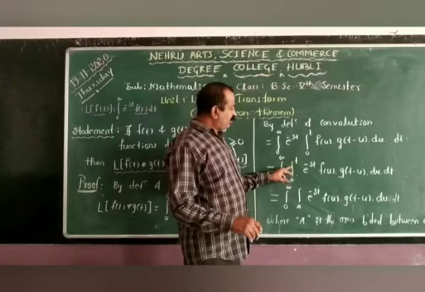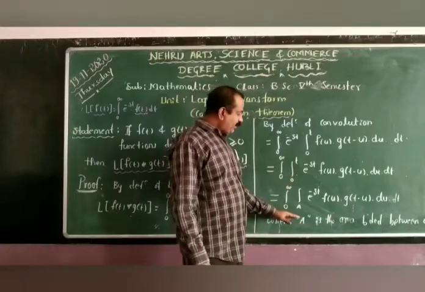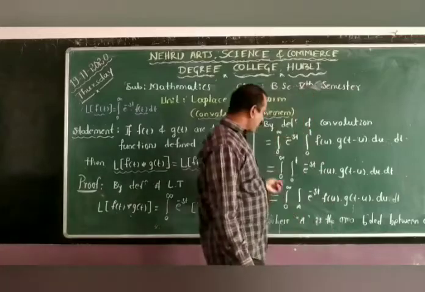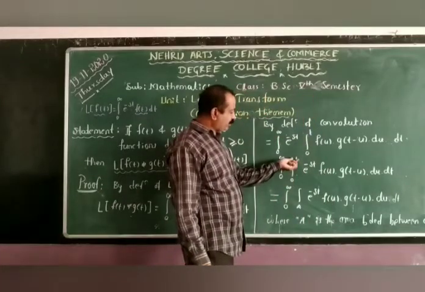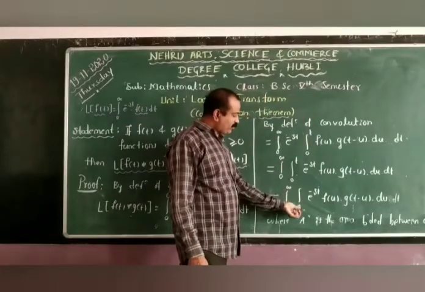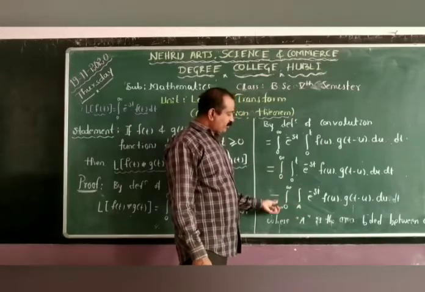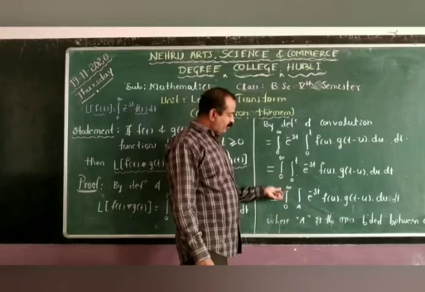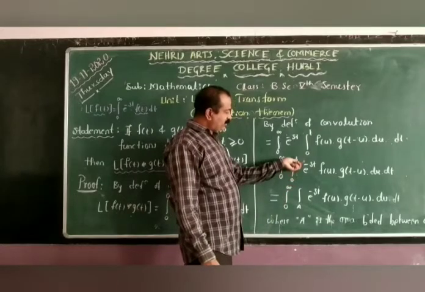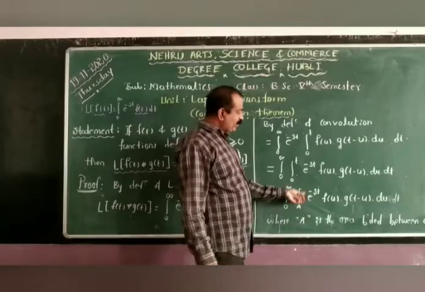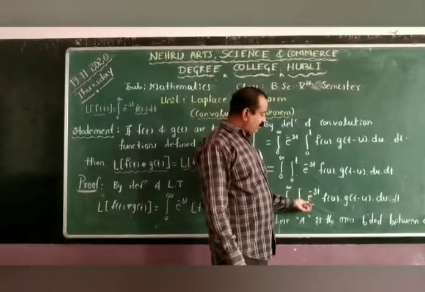Now I will take the integration from 0 to infinity as it is, and the second integration I will write as integral over a, e raised to minus st f of u into g of t minus u du into dt.